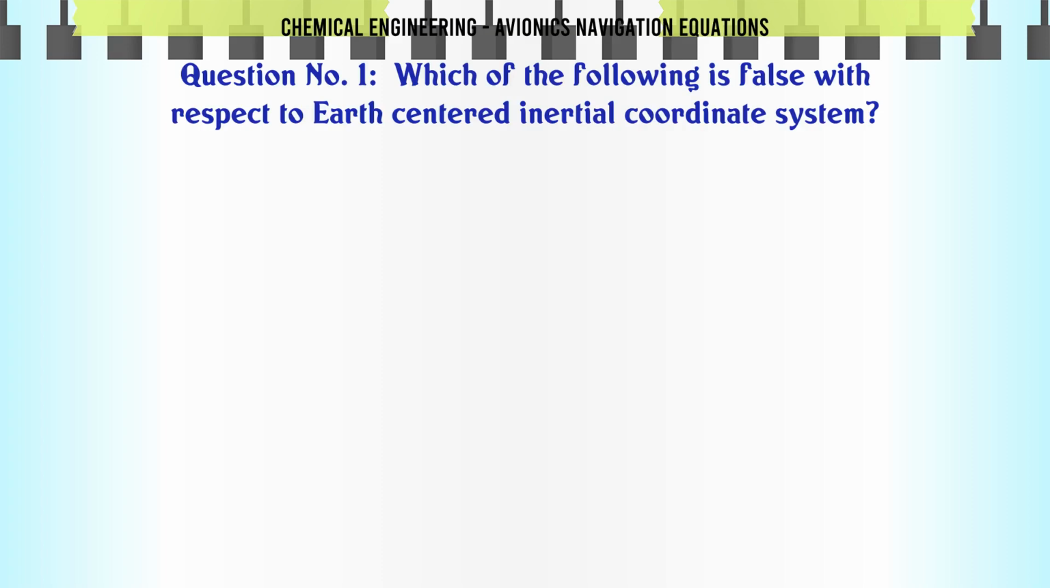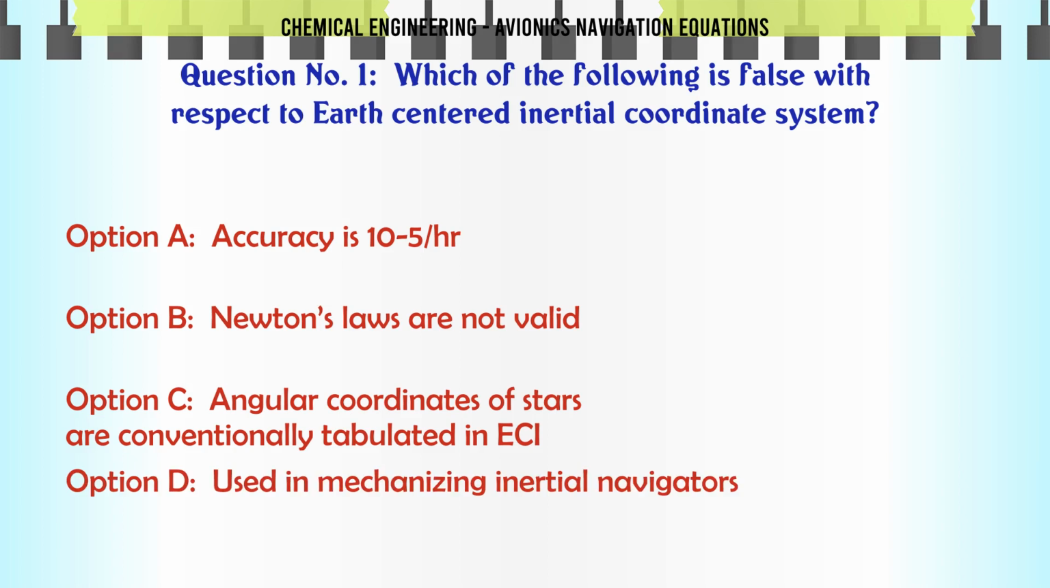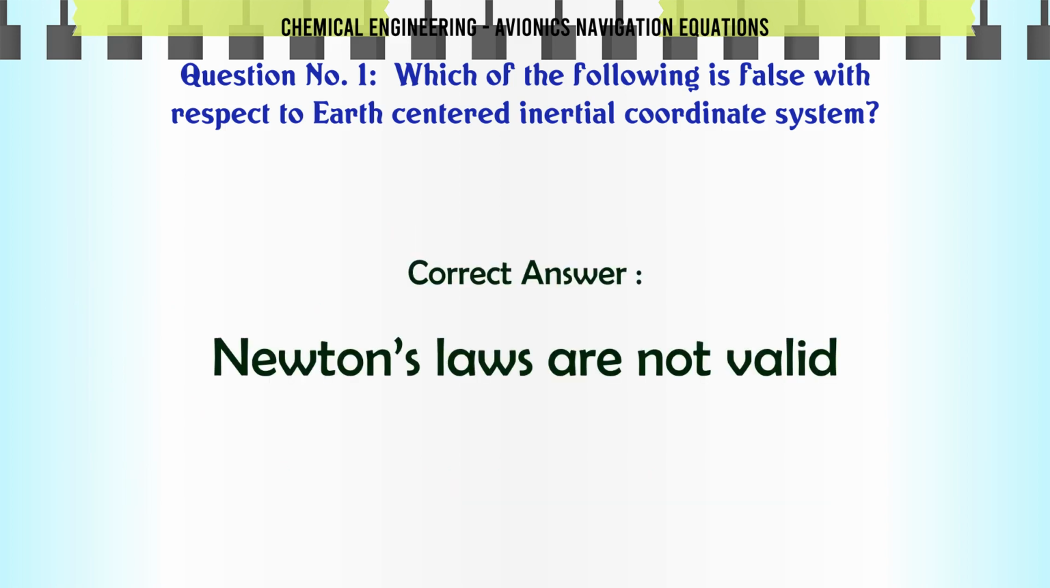Which of the following is false with respect to Earth-centered inertial coordinate system? A. Accuracy is 10.5 hr. B. Newton's laws are not valid. C. Angular coordinates of stars are conventionally tabulated in ECI. D. Used in mechanizing inertial navigators. The correct answer is Newton's laws are not valid.